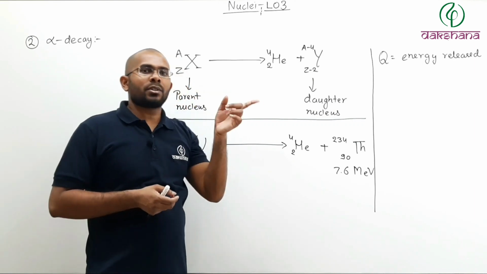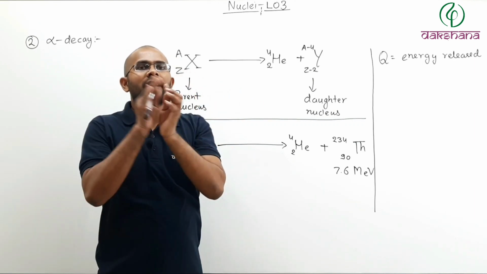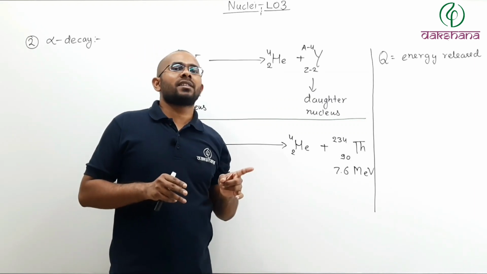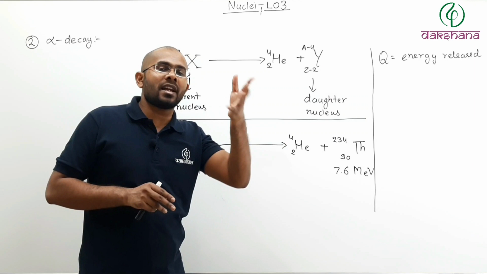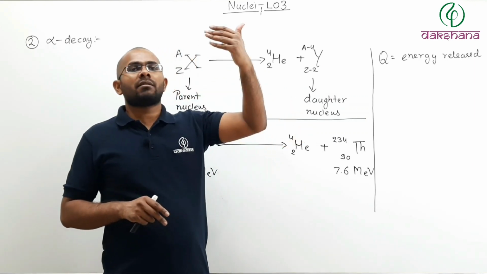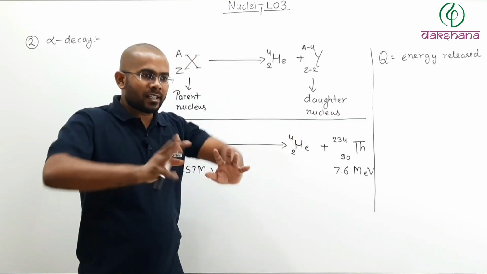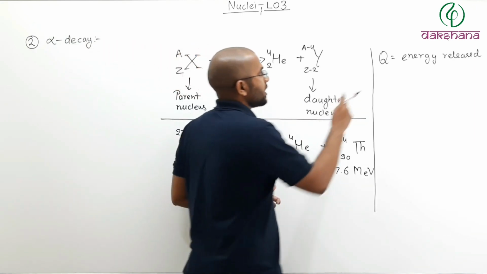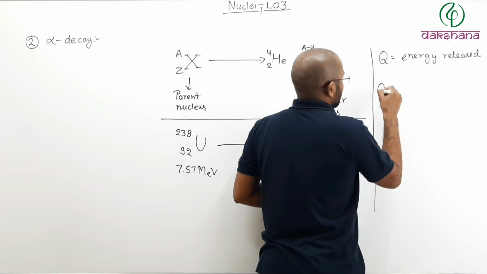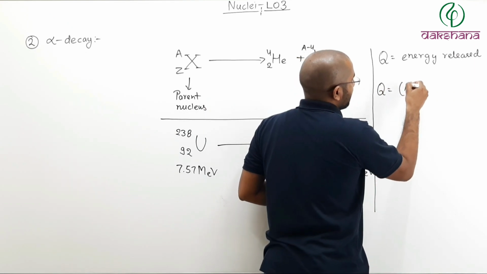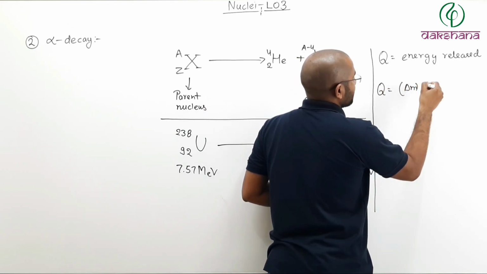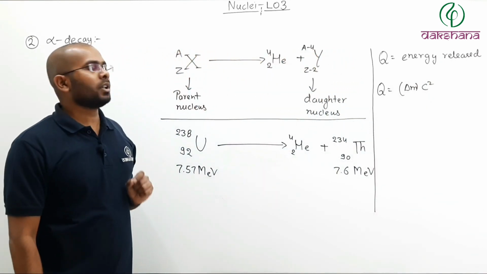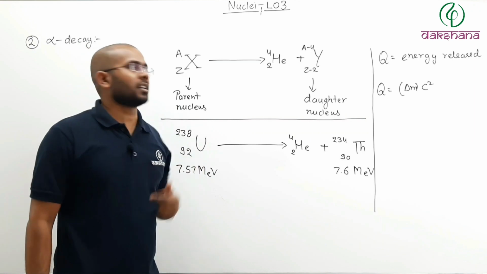According to Einstein, mass is another form of energy, so I can convert that mass defect into energy. That mass will be converted into energy, and that energy will be released during the process. So Q will be equal to the mass defect delta M multiplied by c squared.